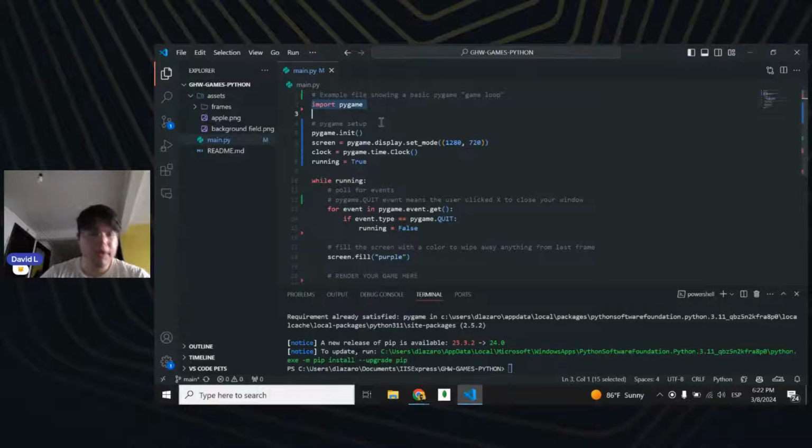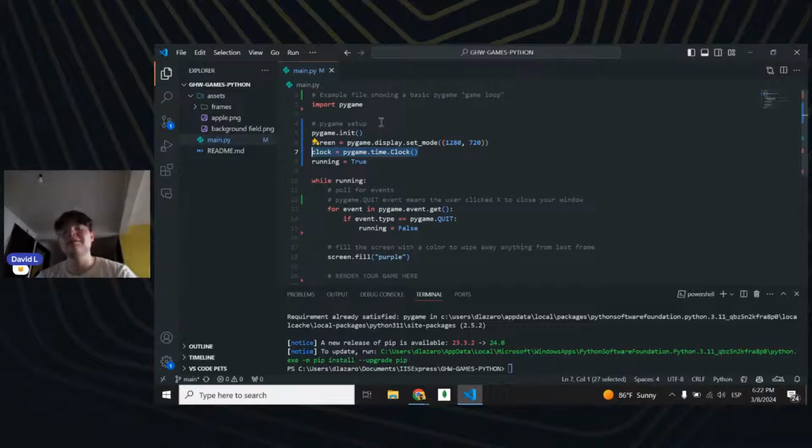First of all, we're importing PyGame. After that, we're initiating PyGame. After that, we're starting a new screen. The screen is going to be a new window of the size 1280 by 720, so it's going to be a horizontal window that is going to be displaying something. Then we're going to start a clock.